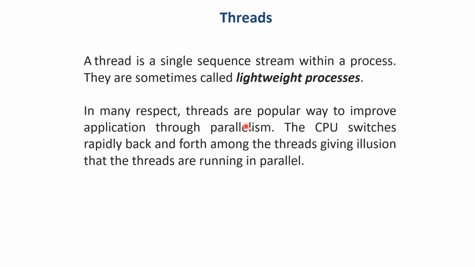In many respects, threads are a popular way to improve application performance through parallelism. The CPU switches rapidly back and forth among the threads, giving the illusion that the threads are running in parallel. For example, in the previous example, there can be 2 threads of control, one for controlling the text, one for controlling the graphics in case of word processor, or if it is a web browser, we have one thread controlling the image, one thread controlling the text, one thread controlling the network data. So all of them are running in parallel.